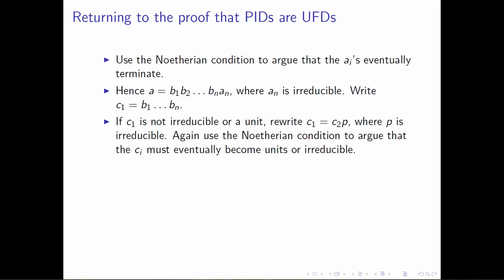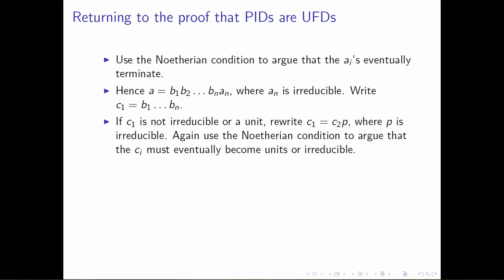If C1 is irreducible or a unit, then we're pretty happy: A is written as a product of irreducibles. If it's not, let's rewrite it as C1 is C2 times P, where P happens to be irreducible, and we can do that because we've just argued that any non-zero non-unit has an irreducible factor. So here's another element, B1 multiplied all the way out through Bn. It's a non-zero non-unit, so let's write it as an irreducible element times something else.